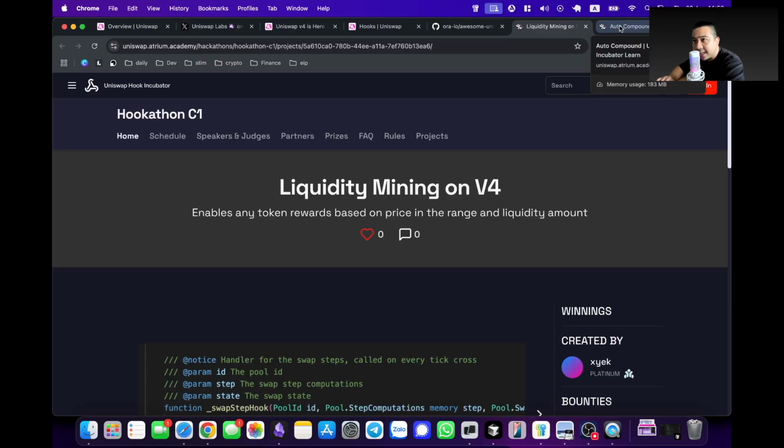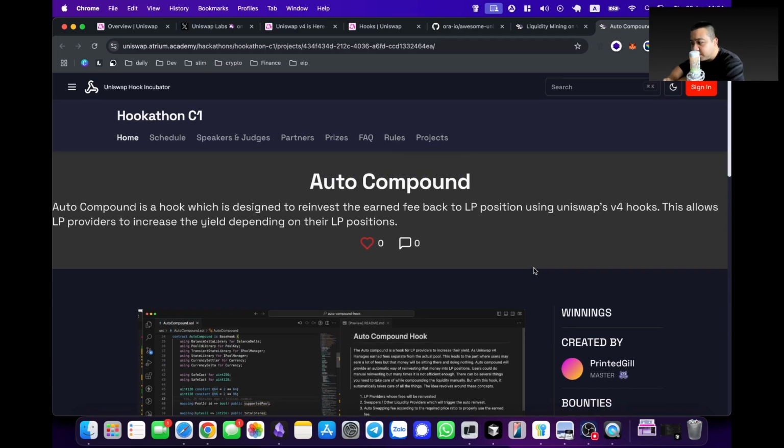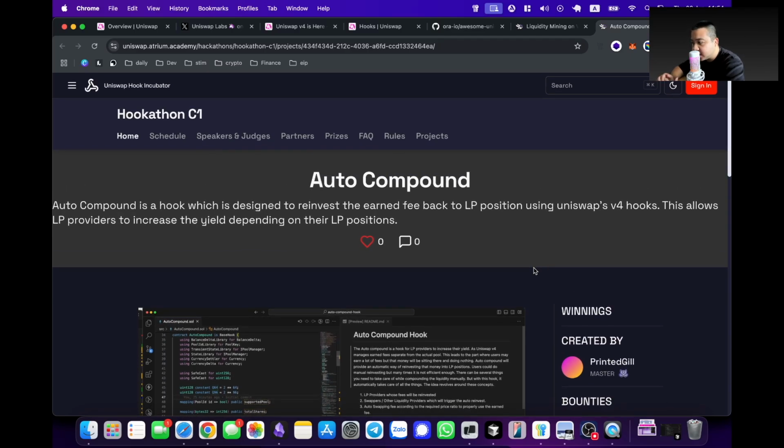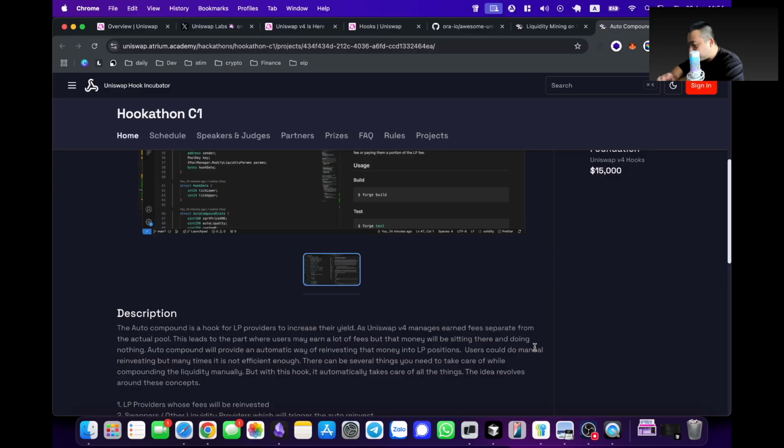I will collect these ones and let you know what's the next thing we built at the end of this video. So you also have auto compound, which is a hook that's designed to reinvest the earned fee back to LP positions using Uniswap V4 hooks. This allows LP providers to increase the yield depending on their LP positions. It's kind of interesting. So there's a fee, and you can compound it again.